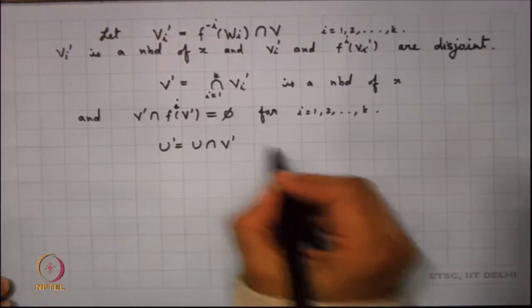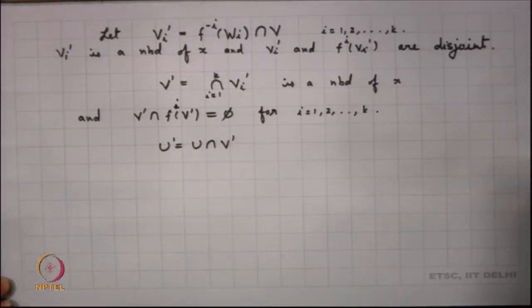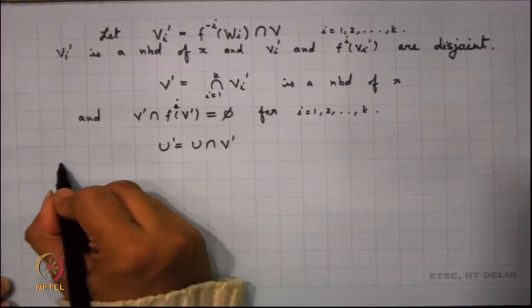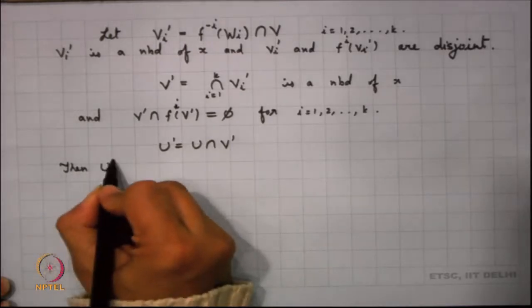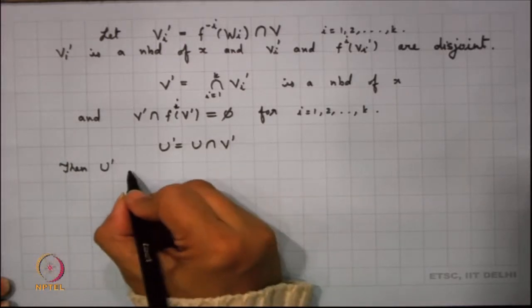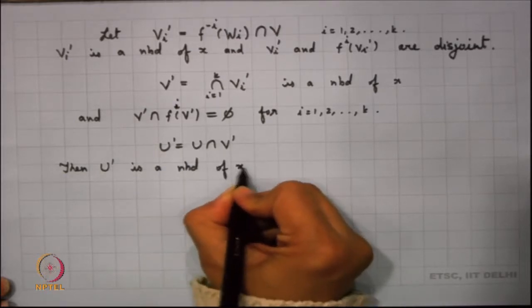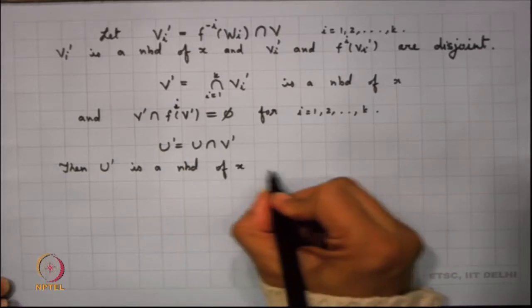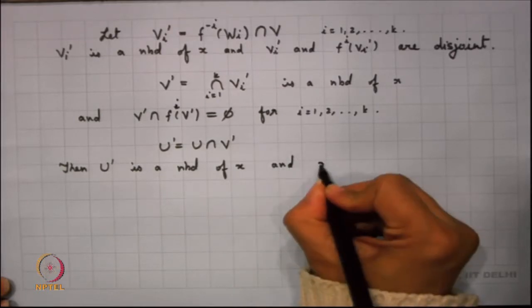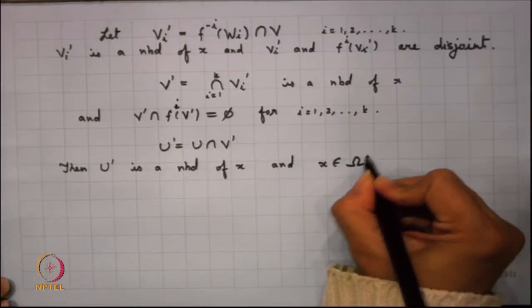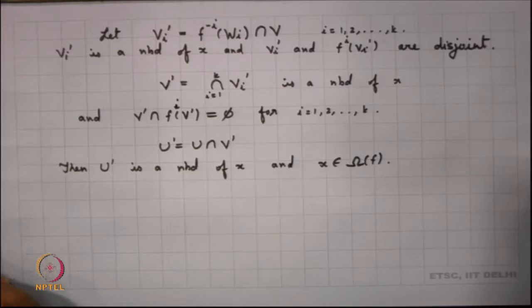Now, when U prime is U intersection V prime, my U prime is a neighbourhood of x, and my x belongs to omega f.